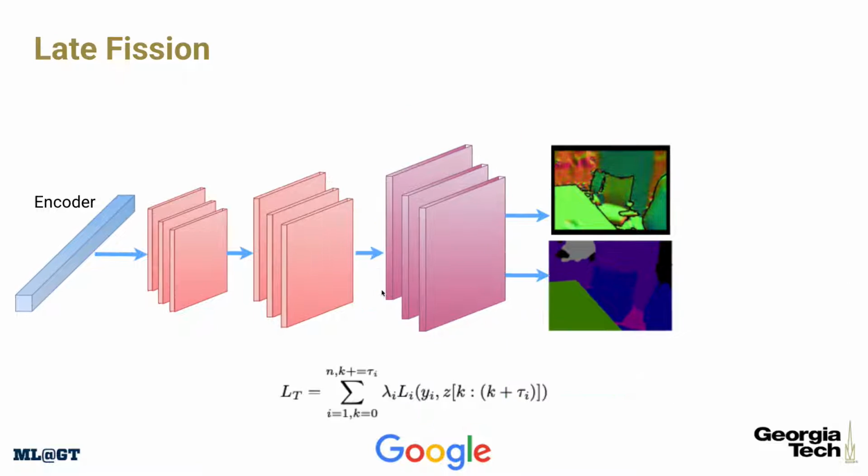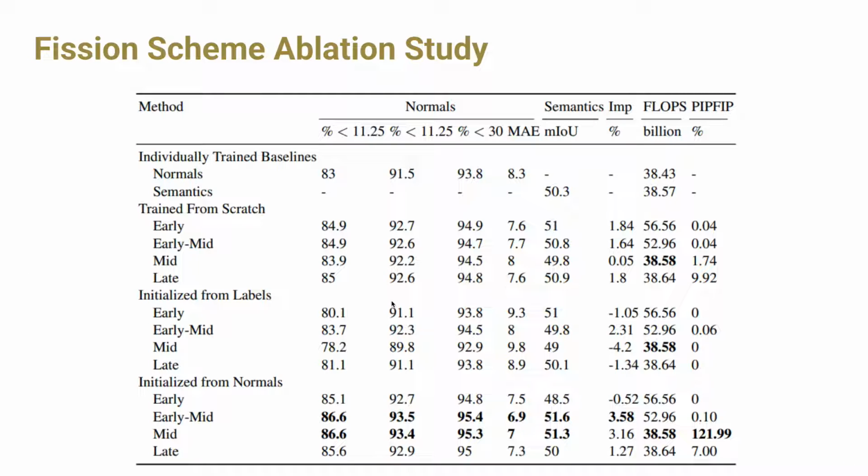Lastly, we have the last potential split, late fission, where all decoder blocks are shared and the output is simply split for each task class. This is one encoder-decoder that is predicting many tasks with all layers shared. Here we examine each one of these possible fissions in an ablation study with two tasks, surface normal estimation and semantic labeling, on the CNET dataset.